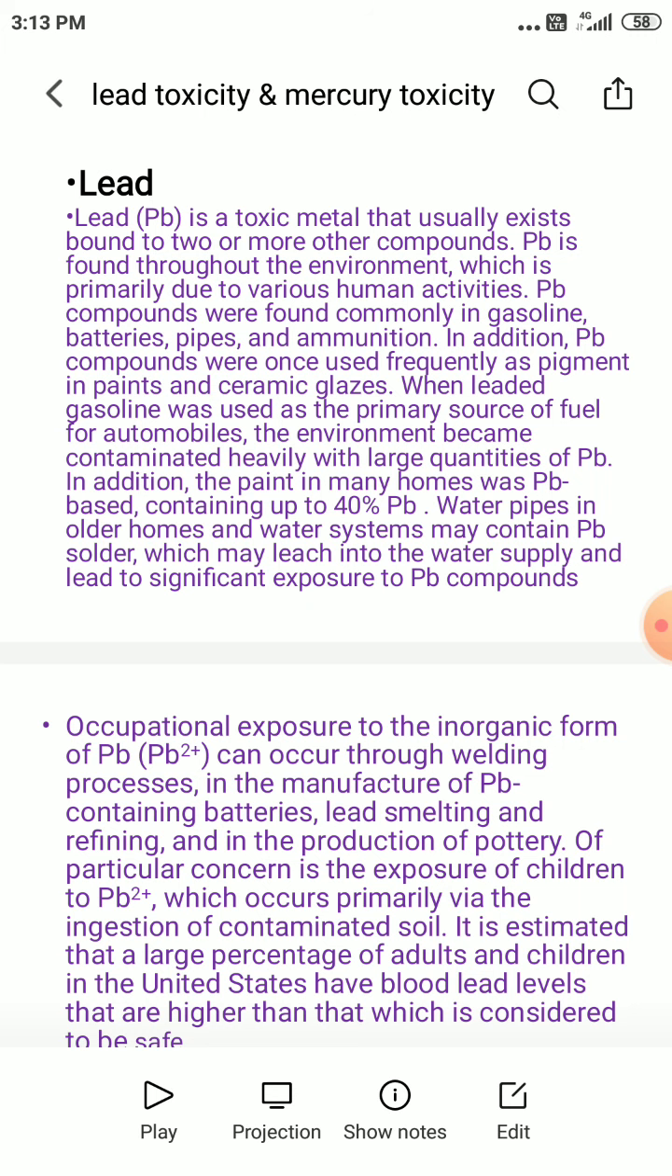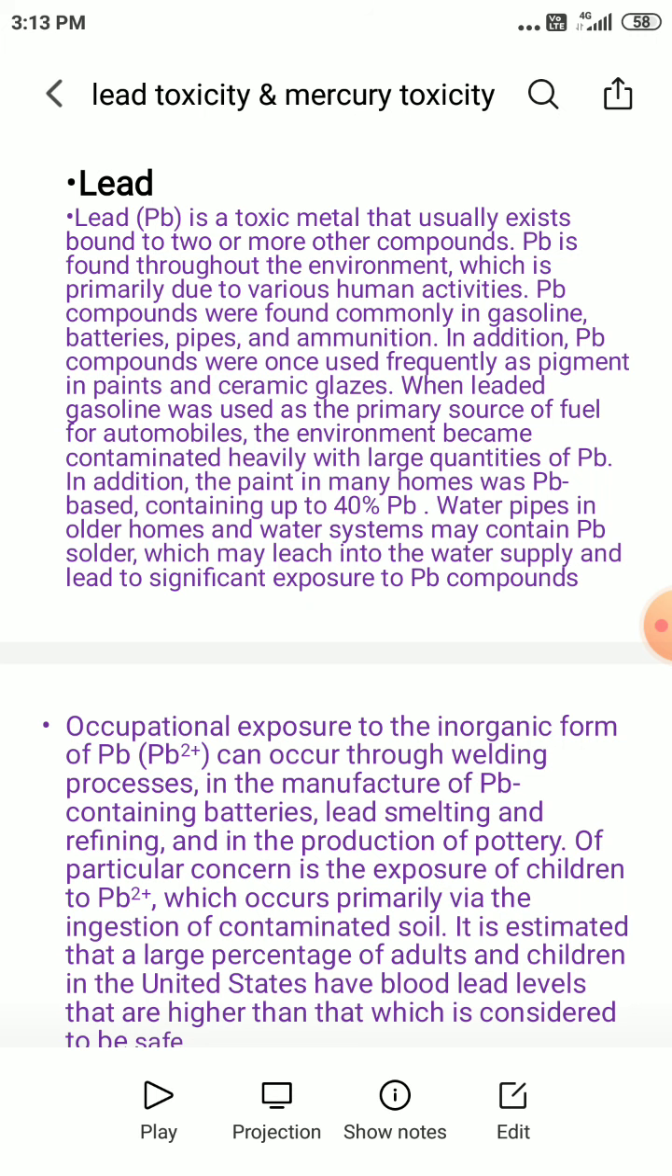Leaded gasoline was used as a primary source of fuel for most automobiles. When you use this leaded gasoline, the environment becomes heavily contaminated with large quantities of lead. In addition to this, paint in many homes is lead based, and it can contain up to 40% lead.